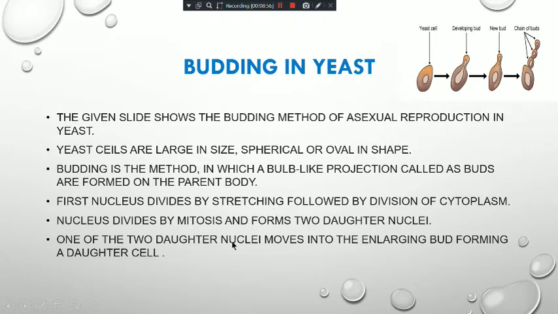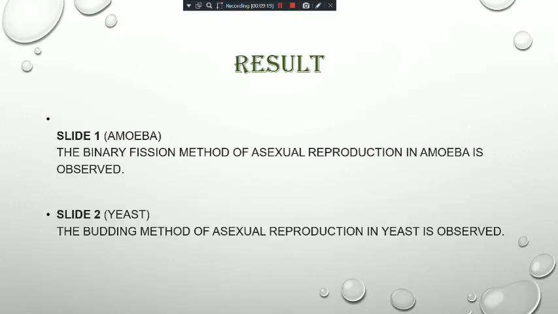You can see over here. One of the two daughter nuclei moves into the enlarging bud, forming a daughter cell. Students, do you know in which other organism reproduction takes place by budding? Yes, it is Hydra. In Hydra also reproduction takes place by the budding method. So this is the budding in yeast.